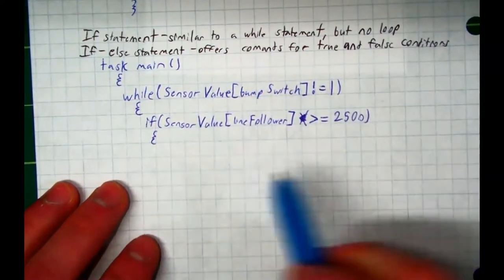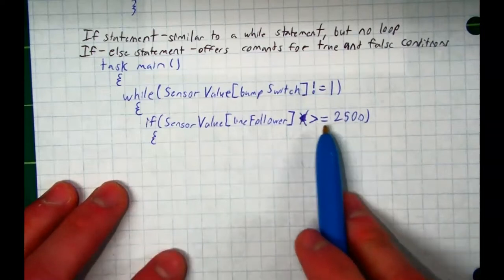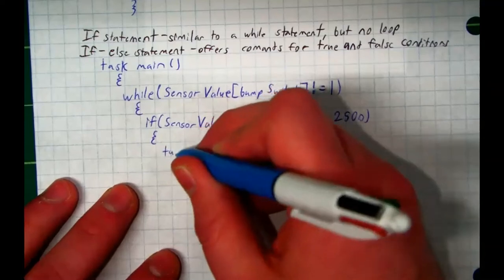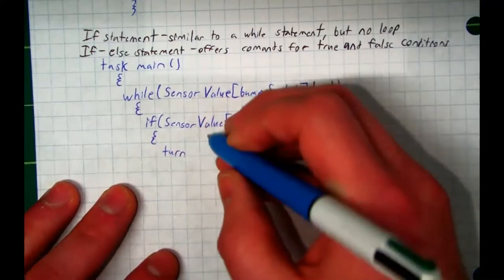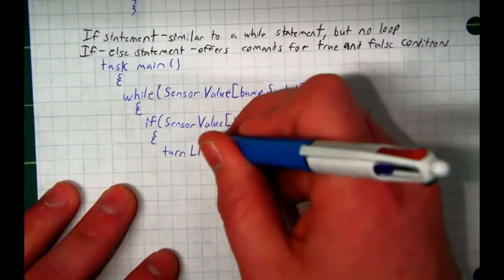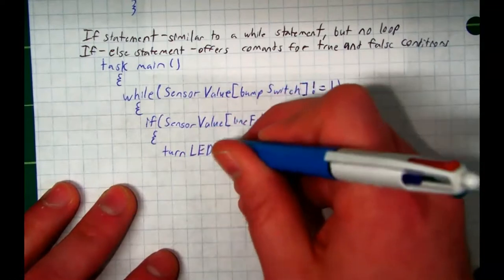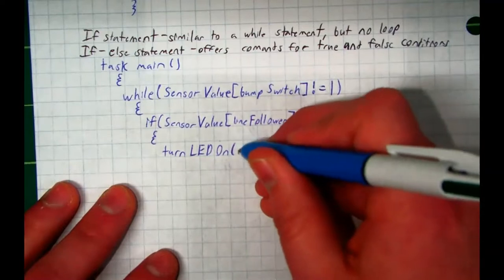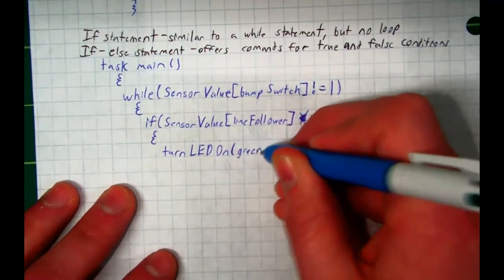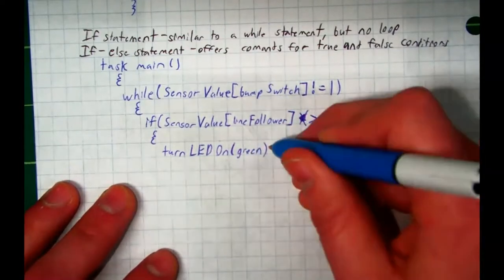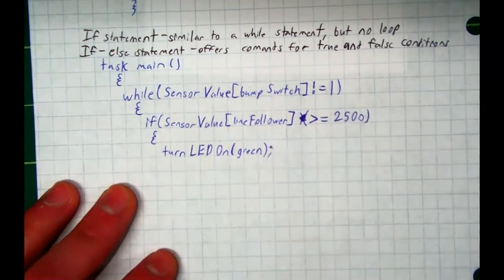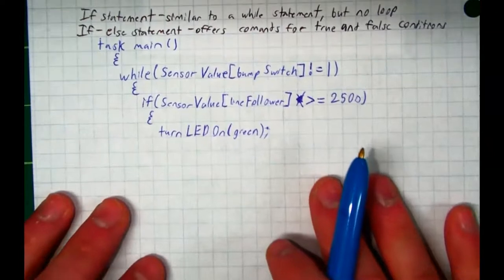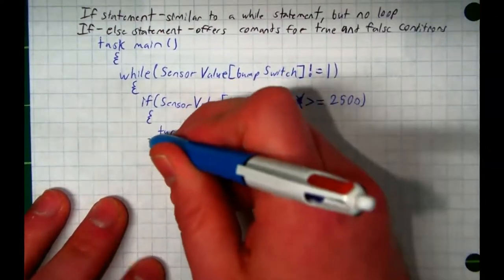And I want to say when that happens, when the line follower is higher than 2,500, let's turn our LED on. Turn, capital LED, capital O, on. And then what do we call our LED standardly? Green. Some of y'all have it yellow or red because you're OCD like me and you're using a red LED, but no big deal. So then I'm going to close my if bracket.